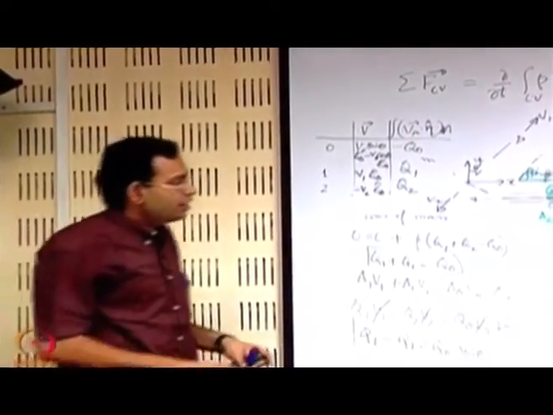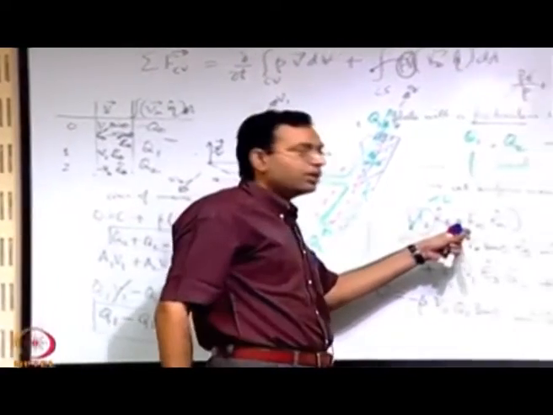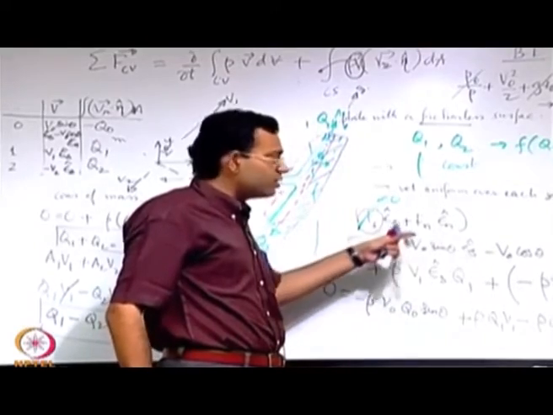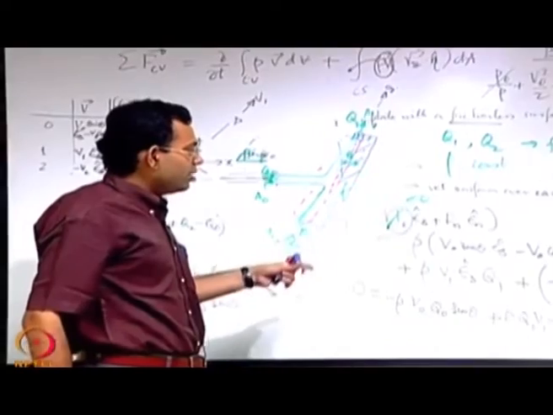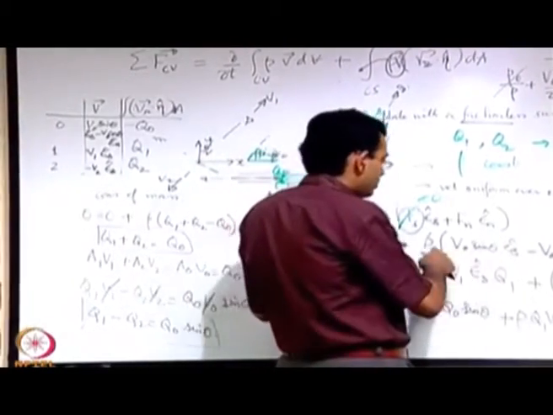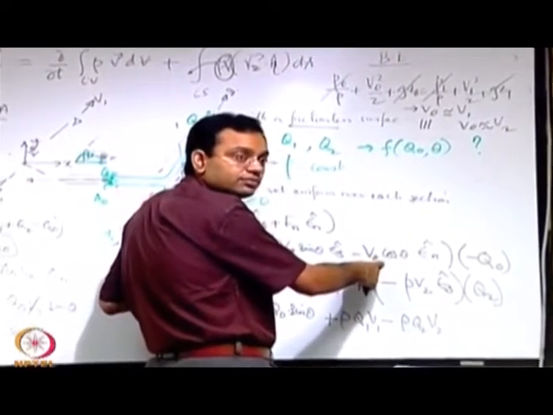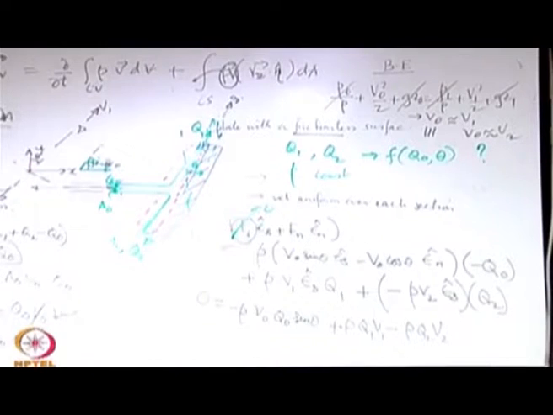There could be a very interesting observation. Now you find out what is the normal component of the force. Normal component of the force definitely is not 0, and the normal component of force will come out because of the term rho V0 Q0 cos theta. This is the force on what?